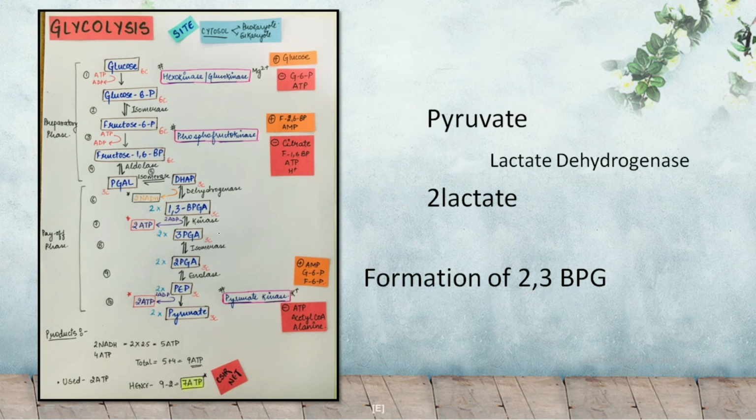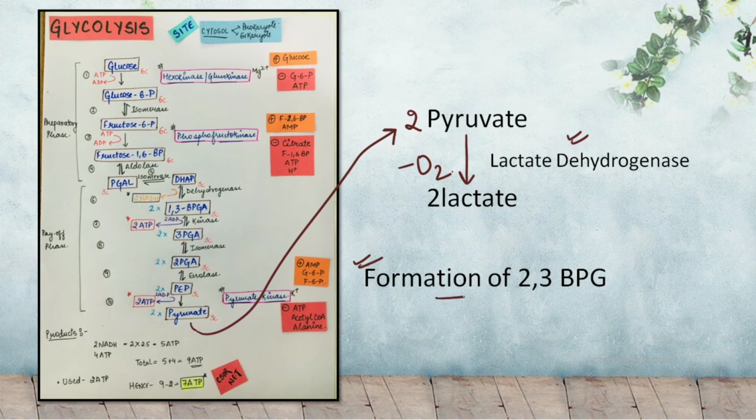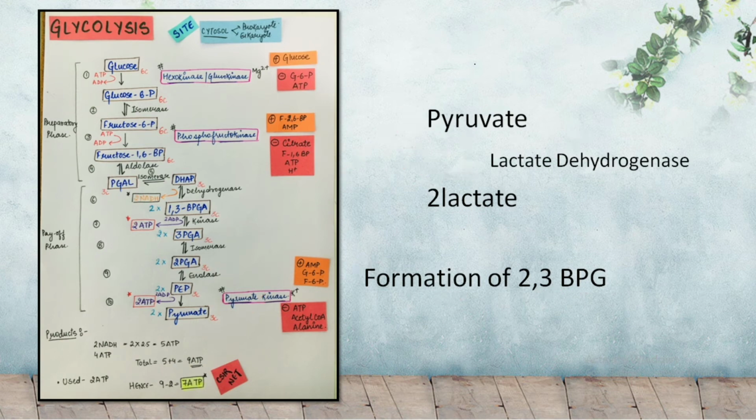The first feature was that after the formation of 2-pyruvate, this 2-pyruvate gets converted into 2-lactate with the help of the enzyme lactate dehydrogenase in the absence of oxygen, and there occurs formation of 2,3-BPGA at the step between 1,3-BPGA and the pyruvate. This step occurs between these, and the third important feature is the absence of oxygen.